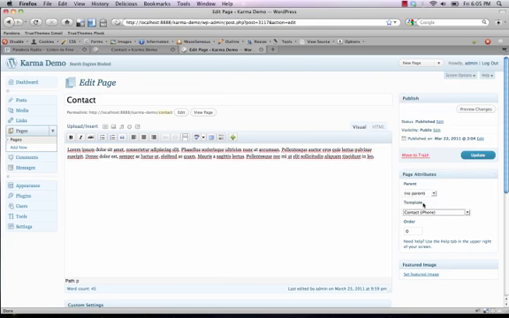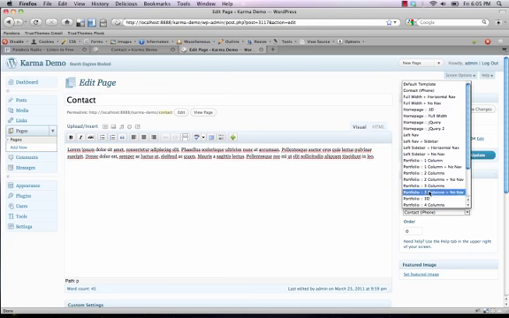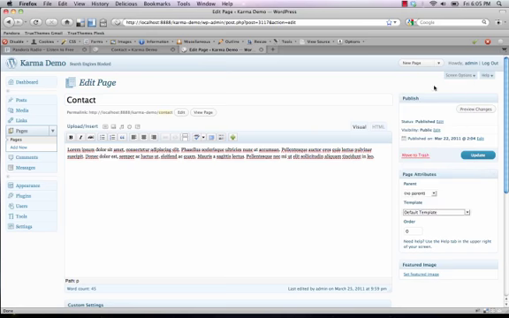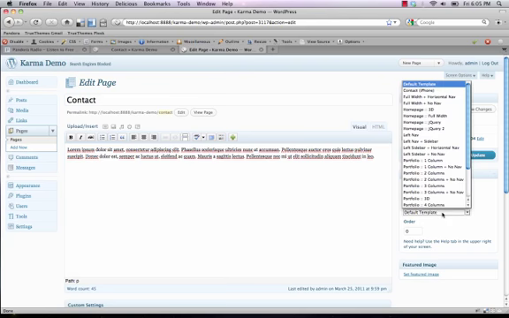And also, while we're on the topic of page templates, this is where you select your page template. Anytime you create a new page, right over here you'll see it says page attributes and then template, and this is where you can select your page template. Now some people are having issues where every page is looking like the blog page, and that's because the default template is selected. The default template is the blog template, and it should only be used once throughout the site, only on the blog page. So every other page should use a different template. Just right over here, that's where you select your template.